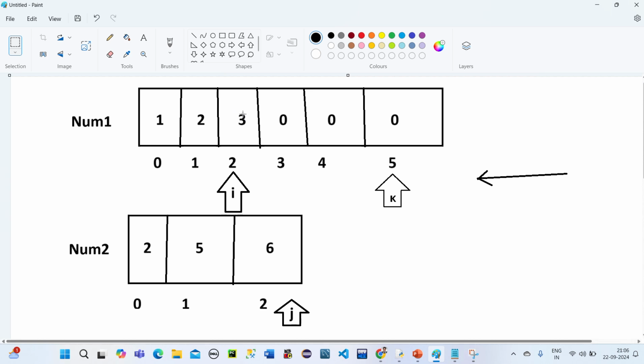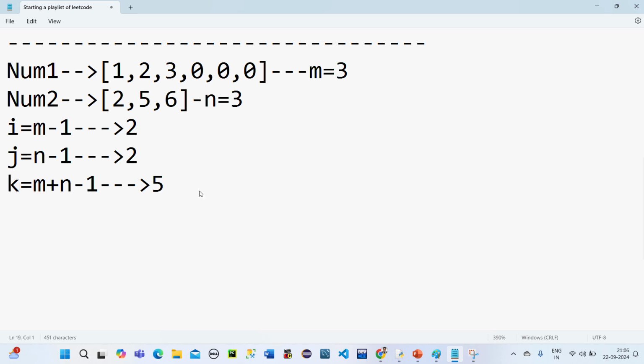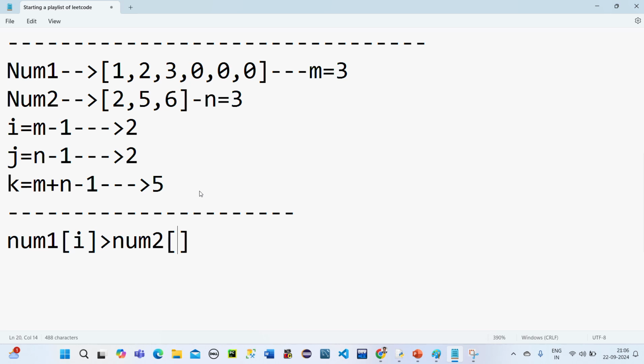So here it is 3. Is 3 greater than 6? No, right? So for this, what I can write here is the comparison I am doing in this way: num1 of i is greater than num2 of j. If this condition is true, wait, let me write it here itself. If this condition is true, then what happens in this case?